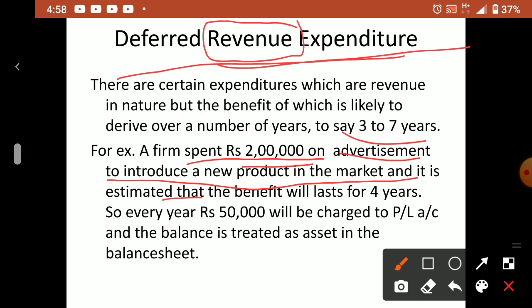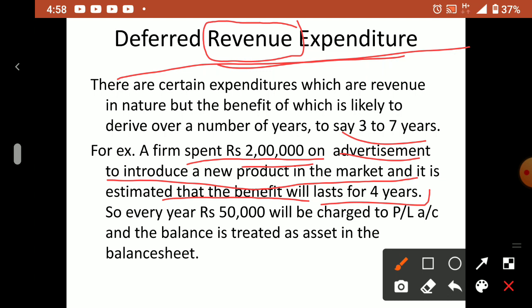It is estimated that the benefit of which will last for 4 years. Usually we make a contract with TV, cinema or magazines, so for advertisement we have a contract for 4 years.